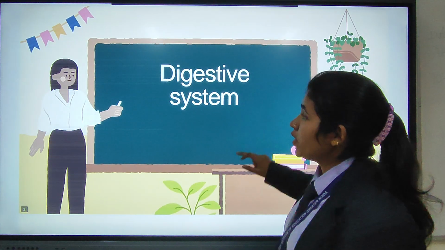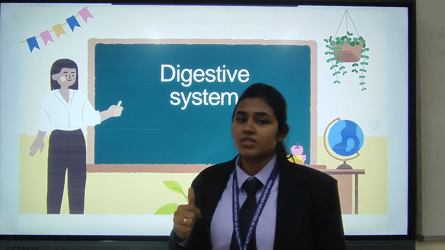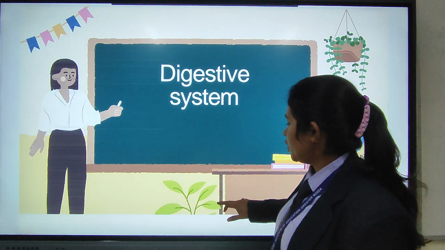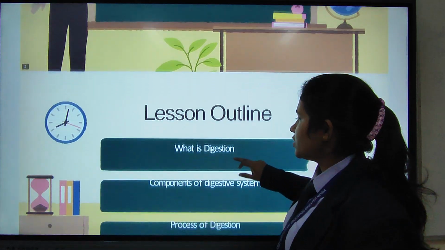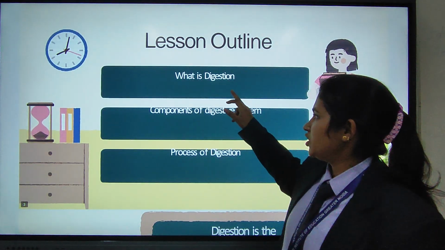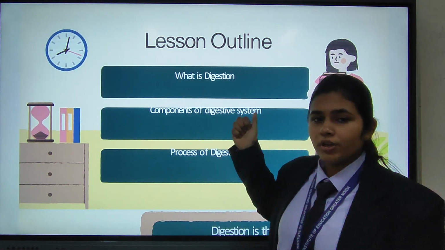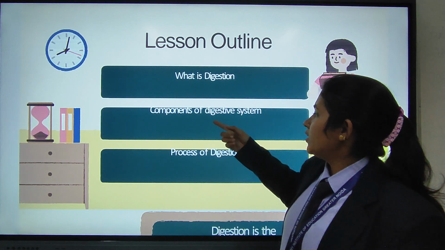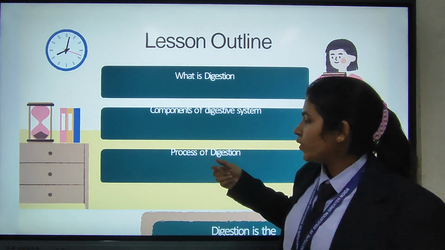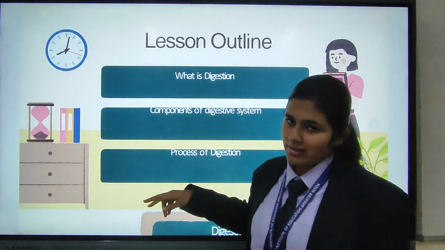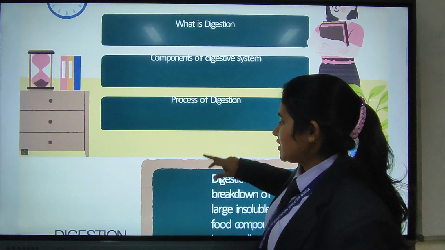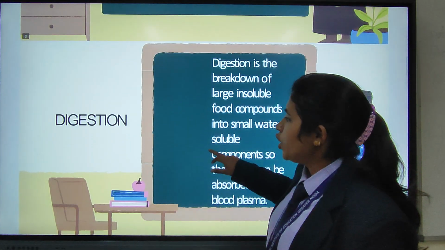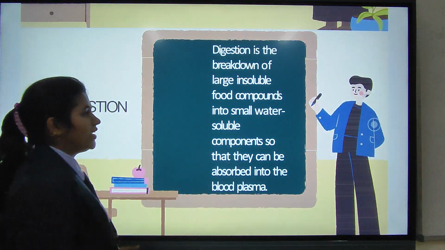In this class we are going to discuss the digestive system of humans. First we will discuss what is digestion. We will come to know the definition of digestion, the components of the digestive system, and the third one is the process of digestion. So let's get started. First we will come to know what is digestion.